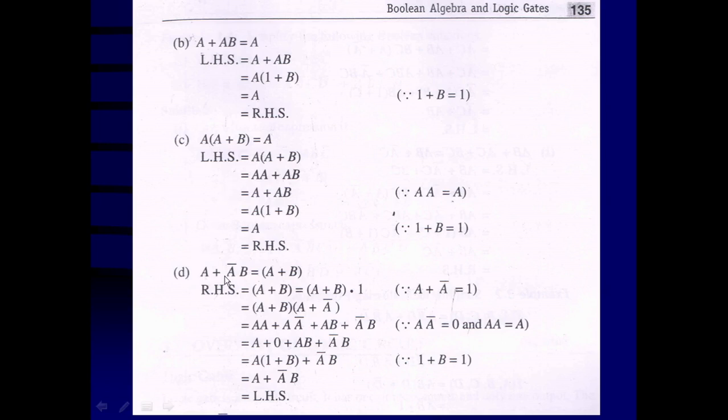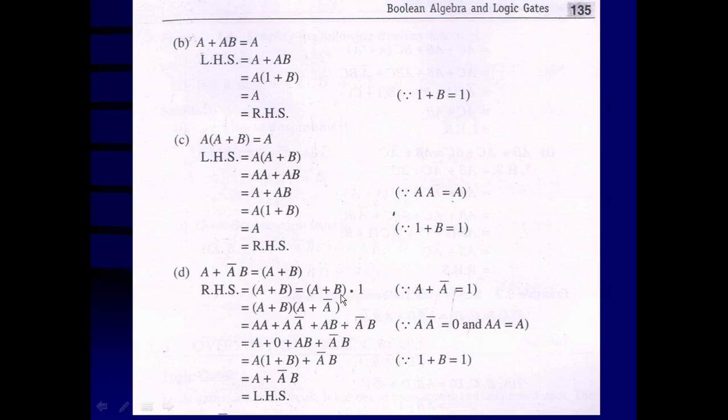D. A plus A bar B is equal to A plus B. Now here in the D case we are starting from the right hand side and will prove that this right hand side is equal to the left hand side. So let us start with this, A plus B. A plus B is going to be multiplied with 1. It makes no difference because that is equal to that variable itself. And for 1 we can substitute A plus A bar is equal to 1.